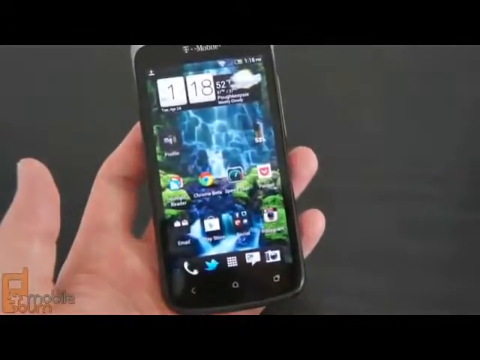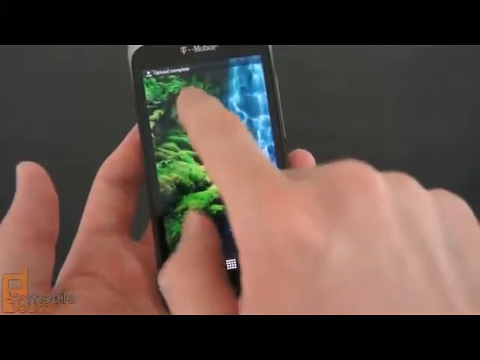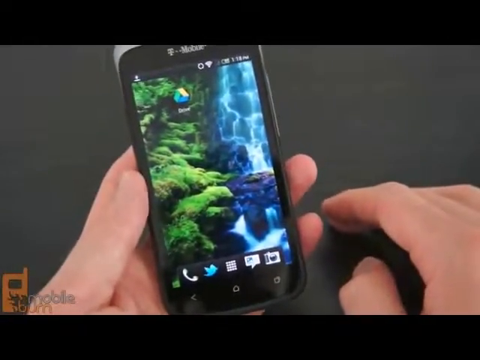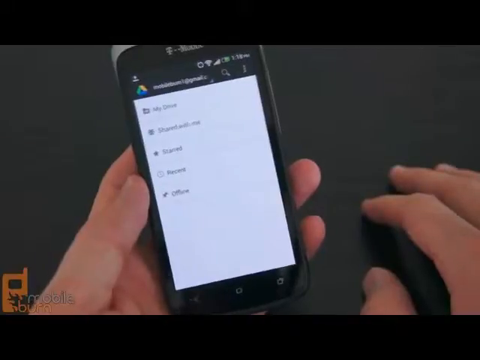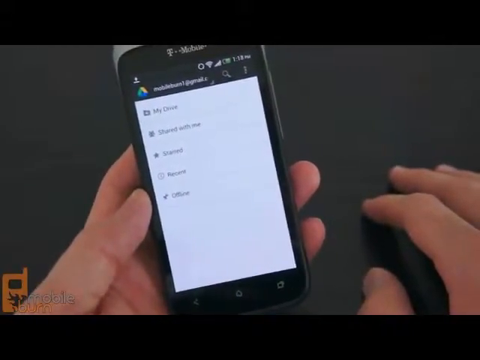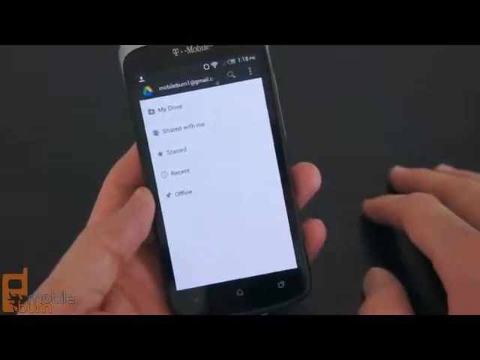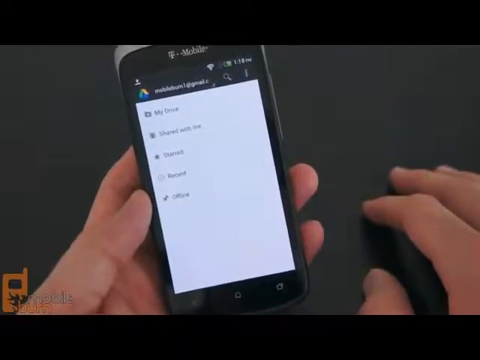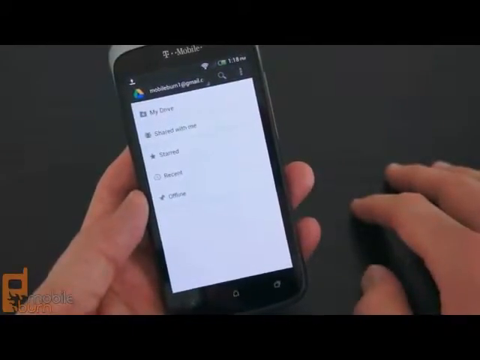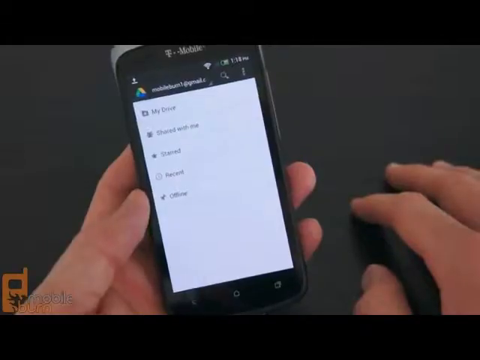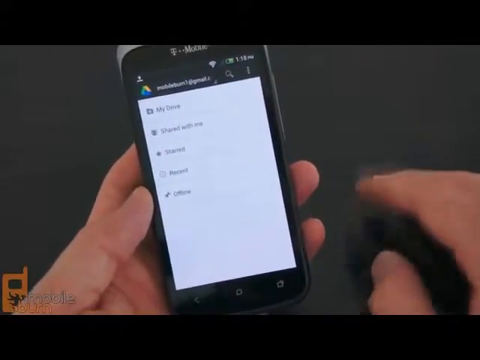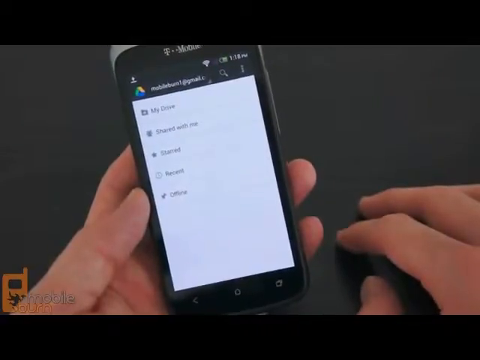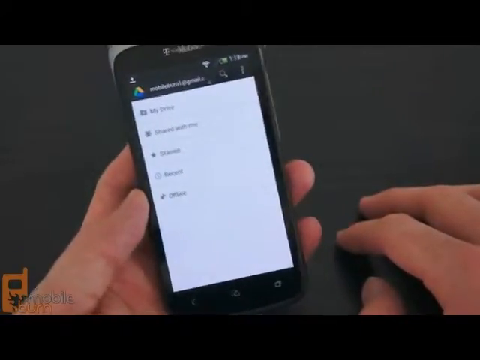So that's a really quick overview of Google Docs for Android. It's really just Google Drive for Android. It's really just an extension of Google Docs as we know it. Google says that it plans to add more features to Drive in the near term, but for right now you get about 5 gigabytes of online storage for free, and then you can purchase extended storage options if you need more actual capacity than what is offered with the 5 gigabytes. And Google says that a version of this app is coming to iOS in the near future. So there you go, a quick look at Google Drive for Android.